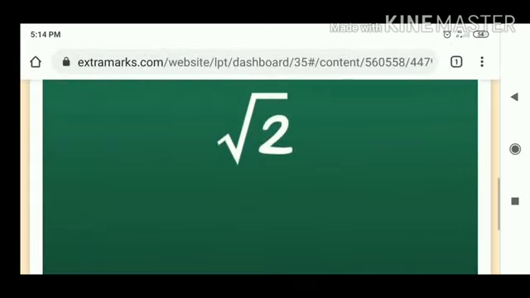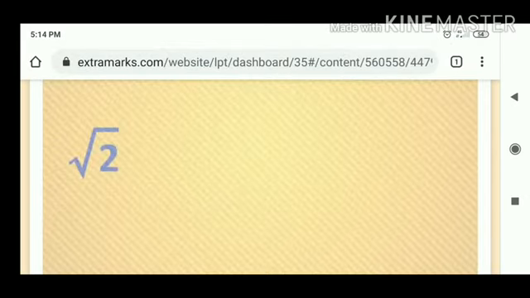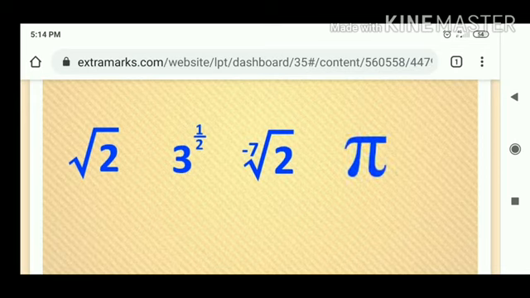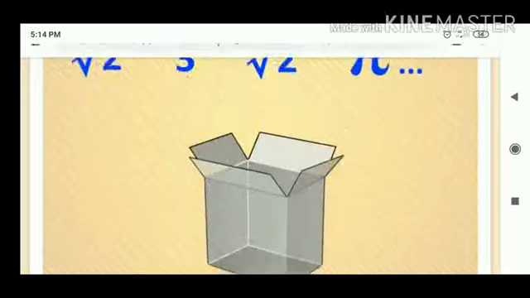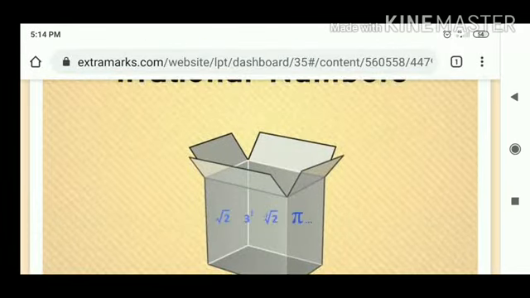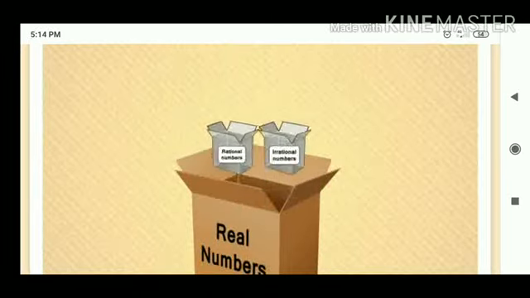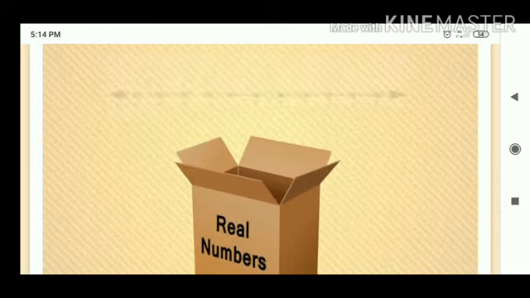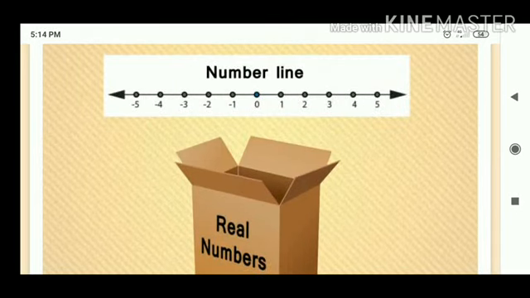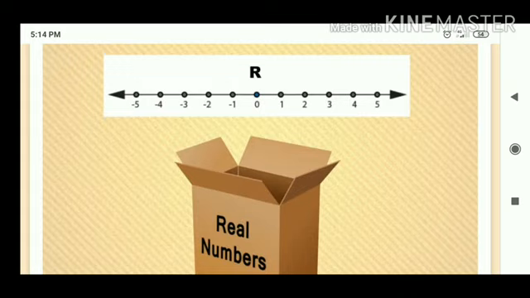But what about this situation? There are some quantities which cannot be represented as a rational number. Such quantities were defined as irrational numbers. By combining rational numbers with irrational numbers, we have real numbers. Any point on a number line is a real number. Real numbers are denoted by capital letter R.